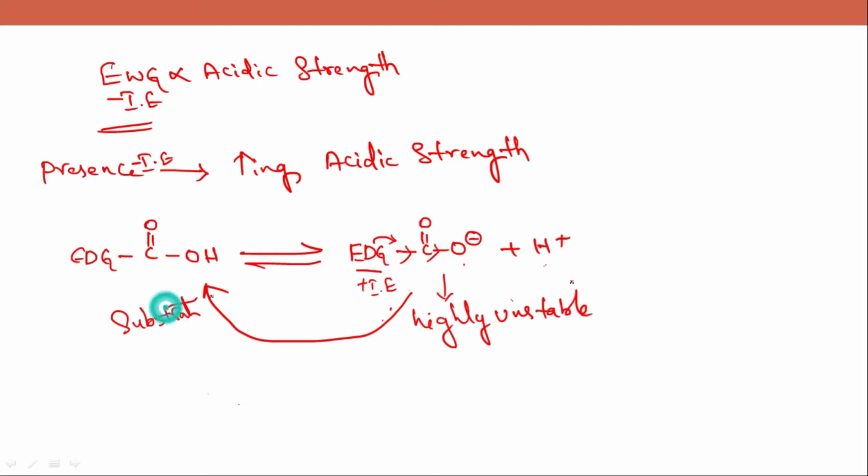So electron donating group is inversely proportional to acidic strength. Positive inductive effect is inversely proportional to acidic strength. We have seen how electron withdrawing group is increasing the acidic strength of a carboxylic acid.